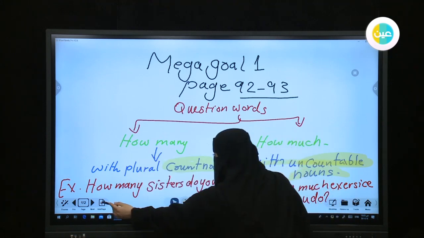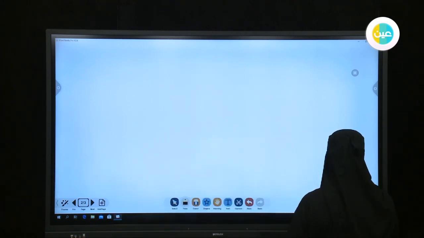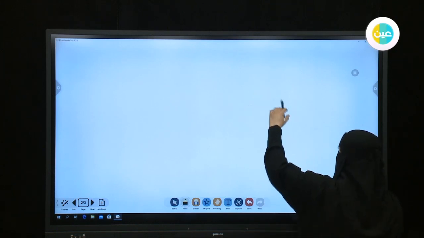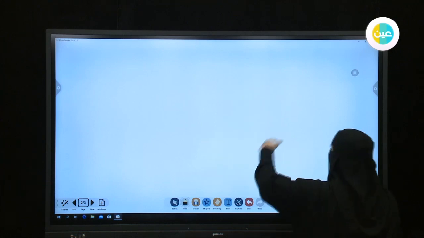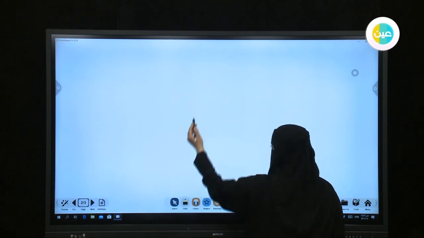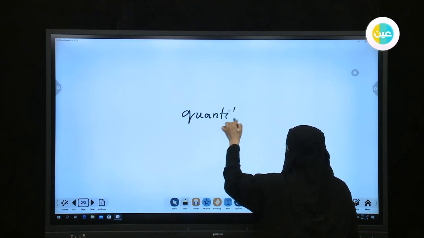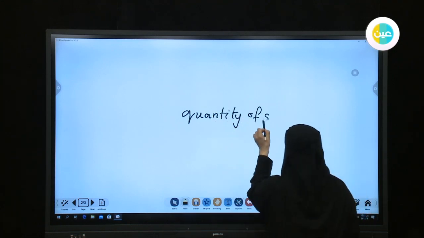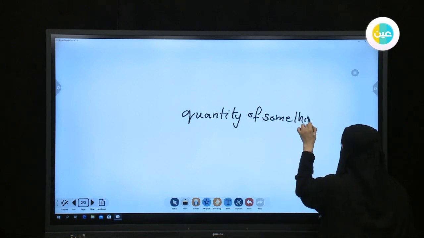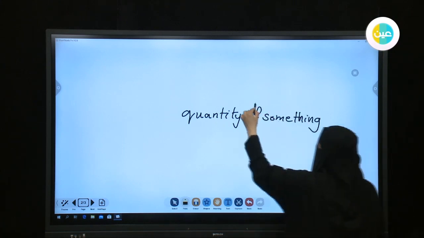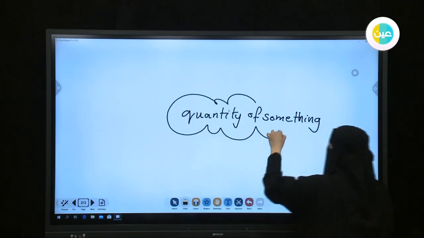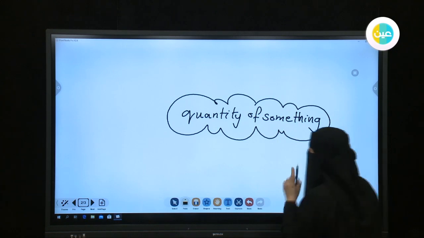On the next page, inshallah, we will discuss new quantity words for question words, quantity of something. I will make a quick, small mind map to remind you, collecting all the question words for quantity of something. Okay, I will make a big title in the middle: Quantity of something. Okay, this is the big title.